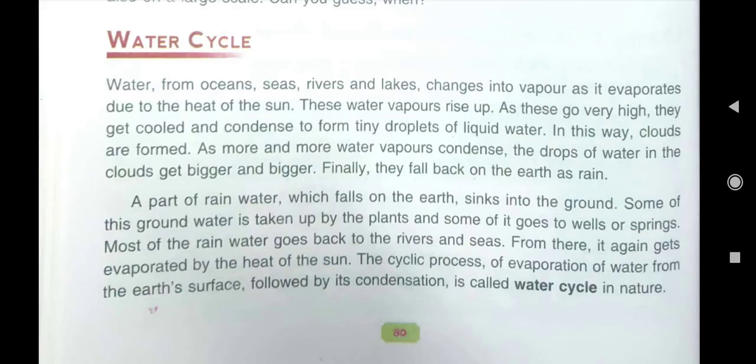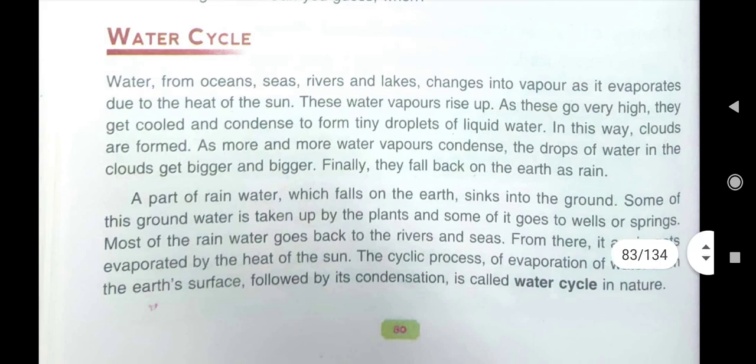Water from the seas and ocean gets evaporated, then it gets condensed, then it forms clouds, then clouds fall down as rainwater, and that rainwater again goes to seas and ocean, and then again the water of seas and ocean evaporates. So this is a continuous cycle.